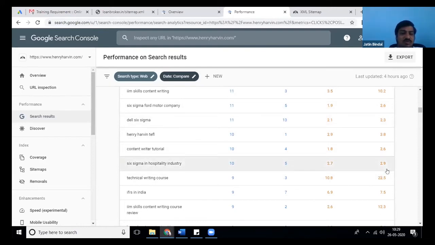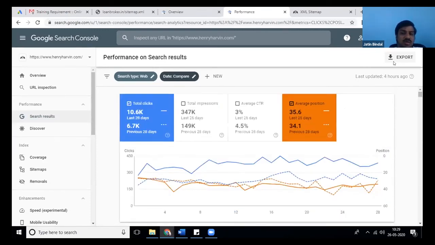Six Sigma in hospitality industry rankings are improved. Technical writing course earlier it was 22, now it is 10. So this is what is happening, and all this data is updated 24 hours ago according to specific time. Okay, so this is all you can see.